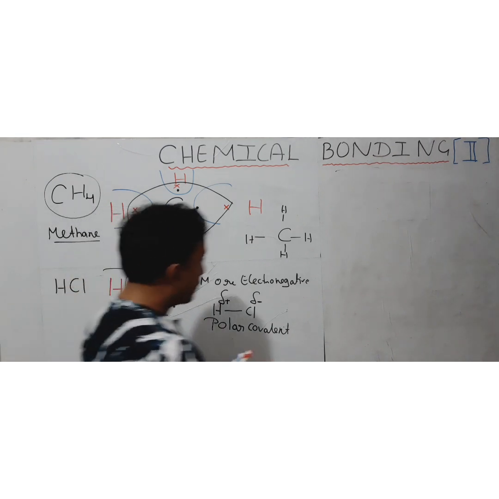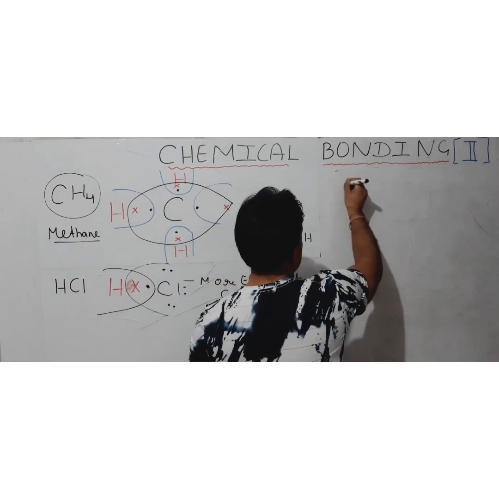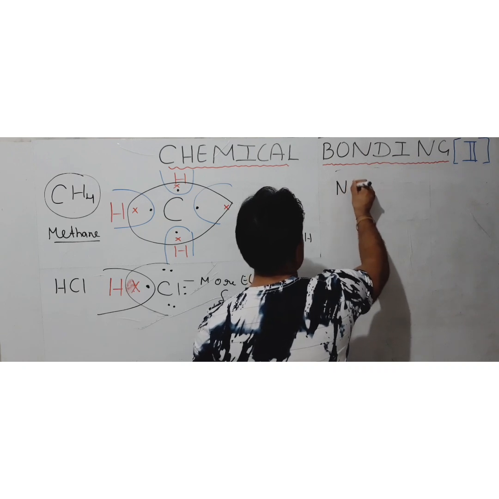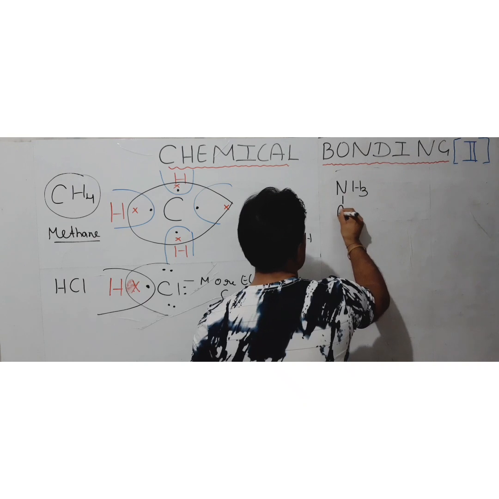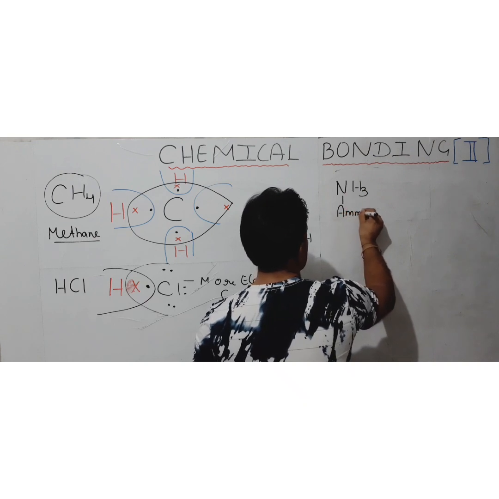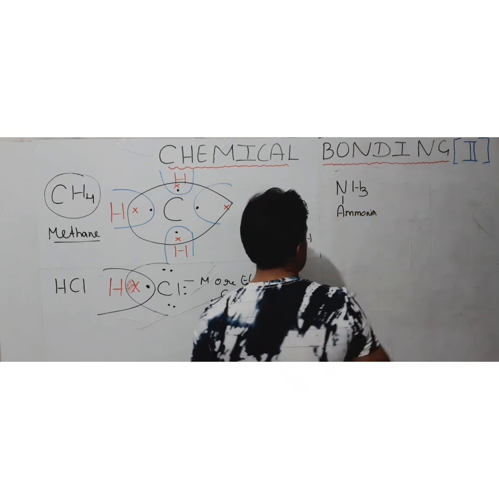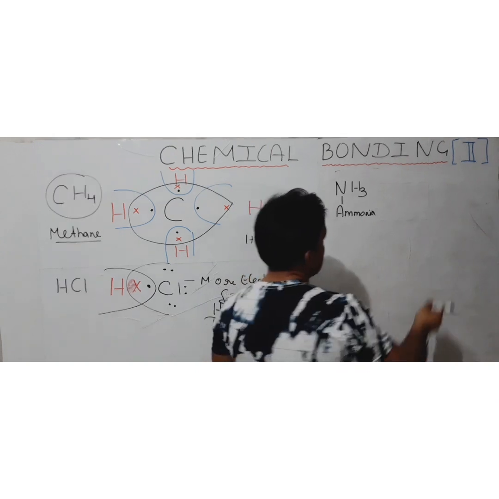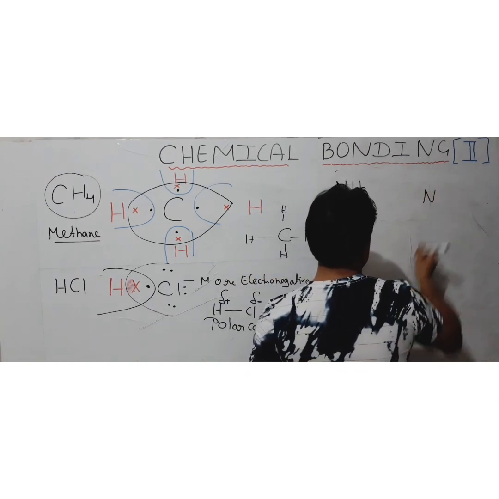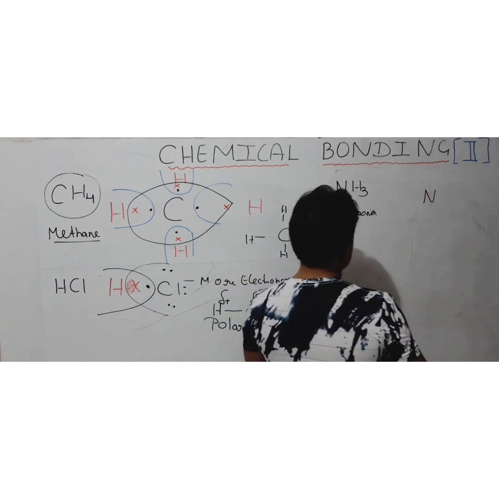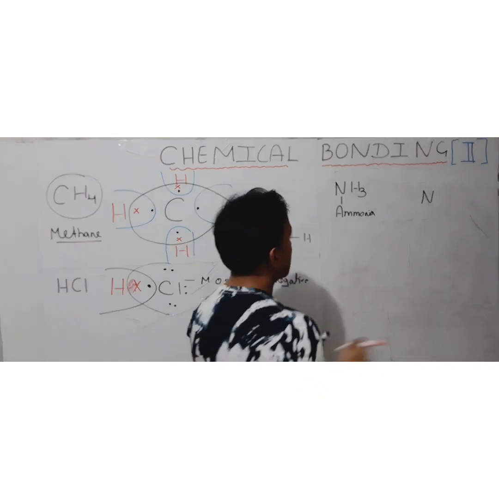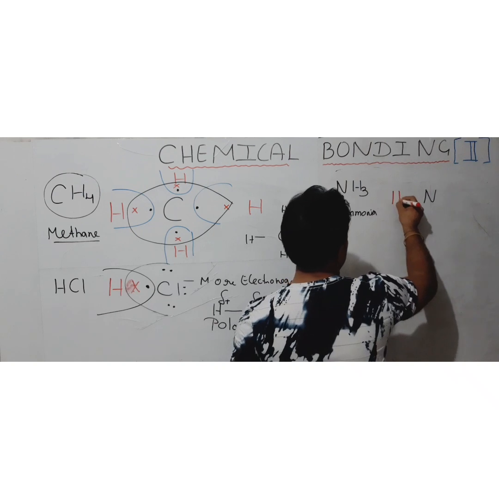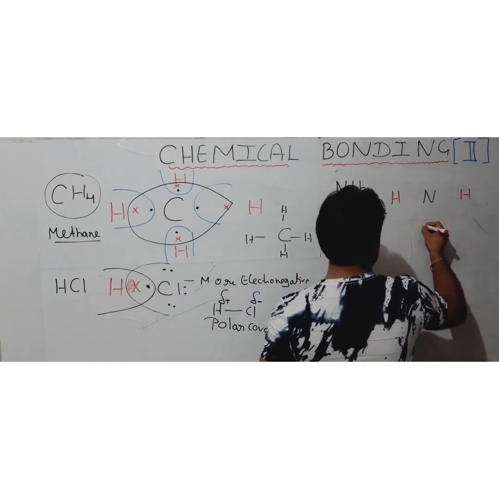One more example we are going to see is NH3, also known as ammonia gas. In ammonia, nitrogen is going to be in the center, as more electrons are there in nitrogen, and it needs to share electrons with the hydrogen atoms like this.